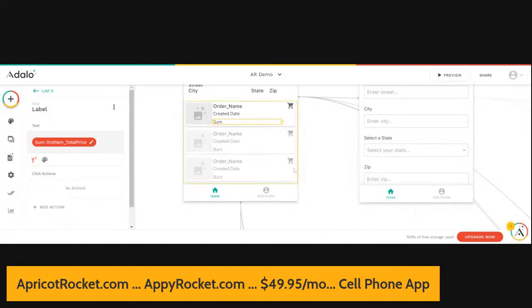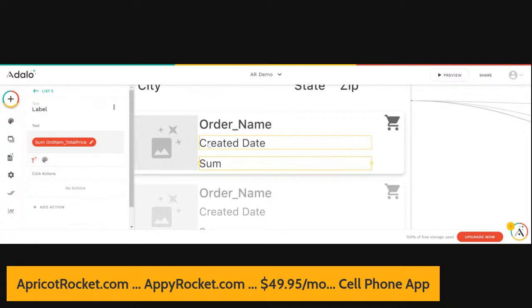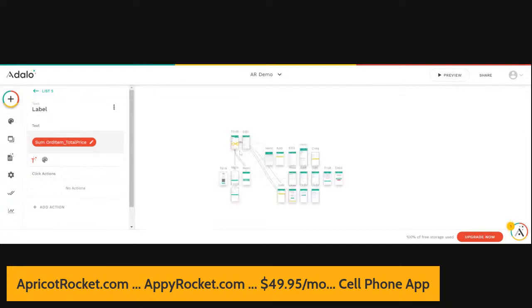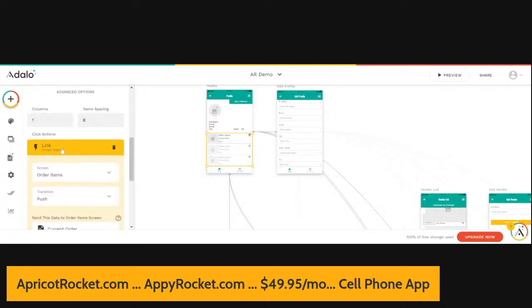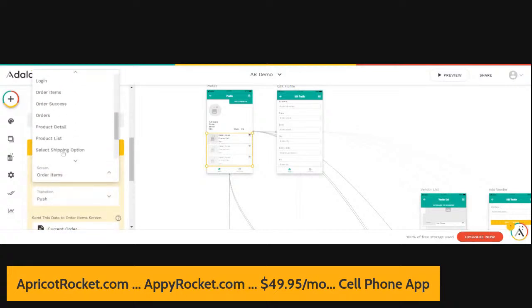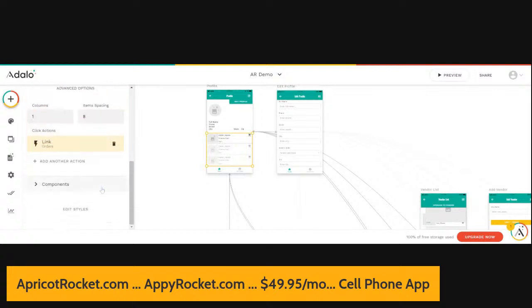We may have to play around with this a little bit to make sure that we actually have the right thing. I'm going to zoom in and I'm going to move that up just a hair. I want to actually just kind of make this spacing. Yeah, I guess that looks okay. Okay, so I'm going to zoom out. And now let's zoom back in. What we're going to do is change this link from the order. In other words, our destination is not the order items page, but it's going to be linked to the orders page. Okay, and it's going to send the current order to the orders page. So let's go with done.